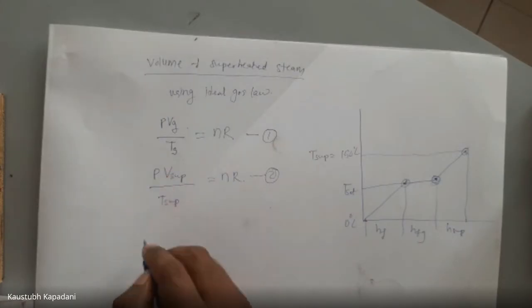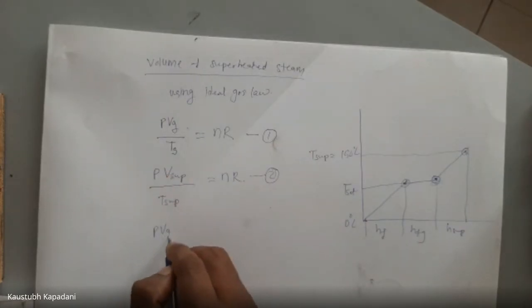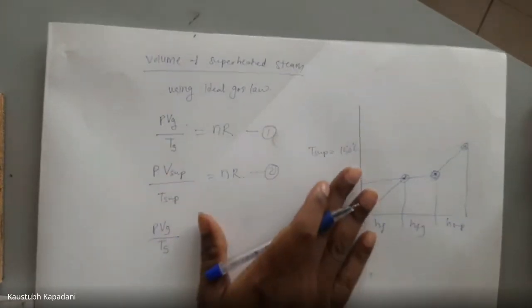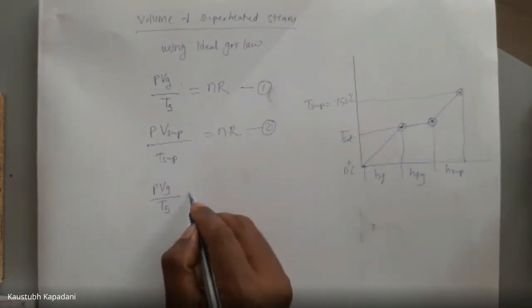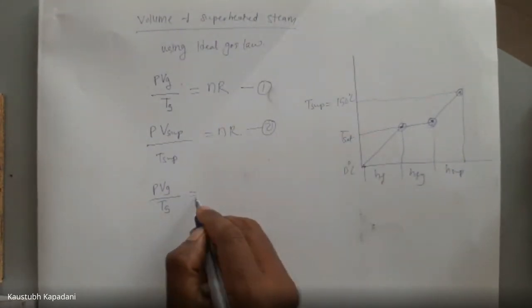So we can compare: PVg upon Ts is equal to P V sub upon T sub. What we have to calculate is the volume of superheated steam, V sub.